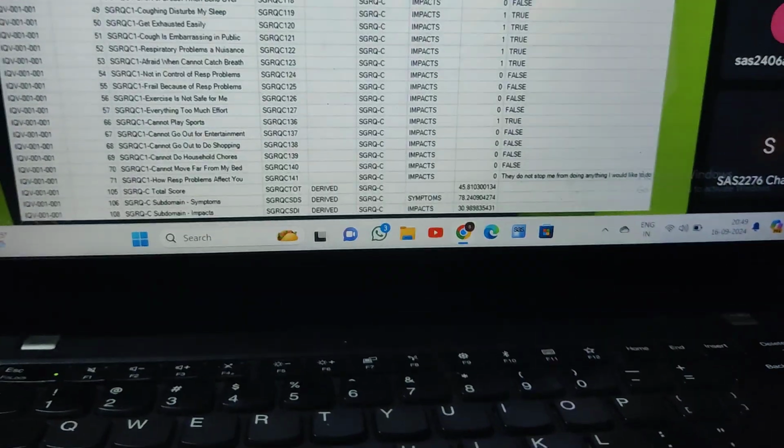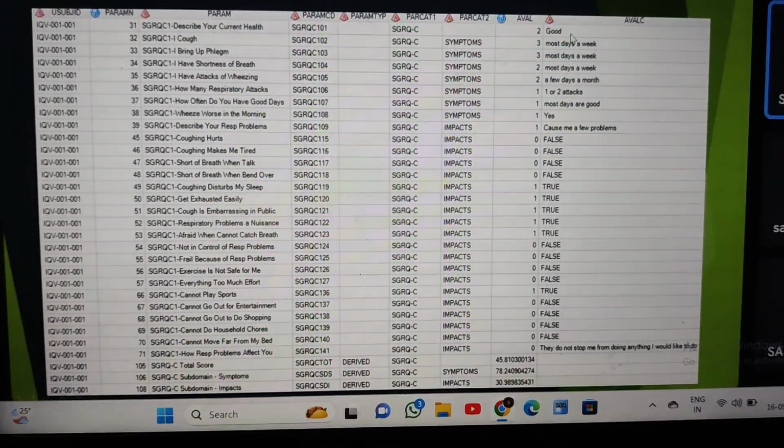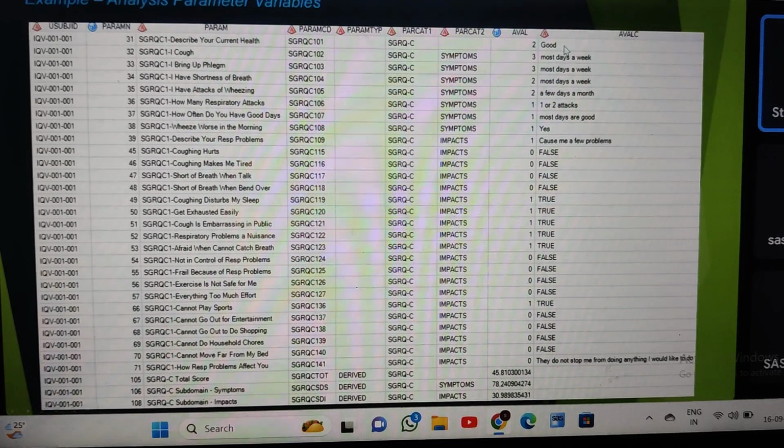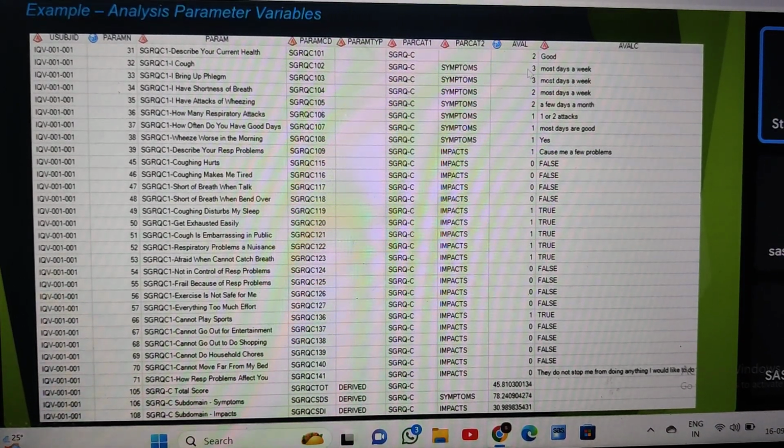Okay, and then this is the PARCAT2, this is symptoms. EVAL is nothing but the result. EVAL is nothing but that particular result. What is the text for that? If it's number 2, is that good? 2 is the most days a week. So the 3 is the most days a week.